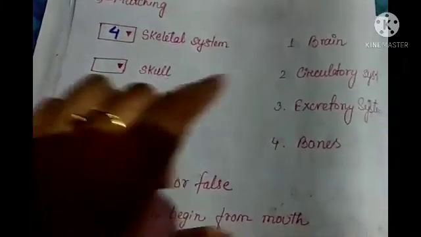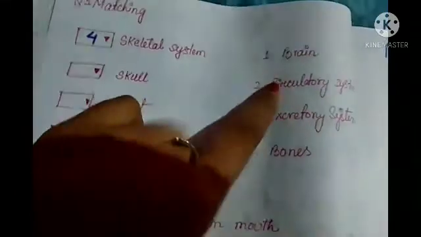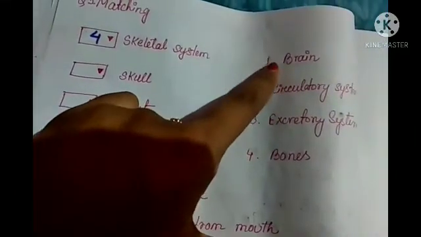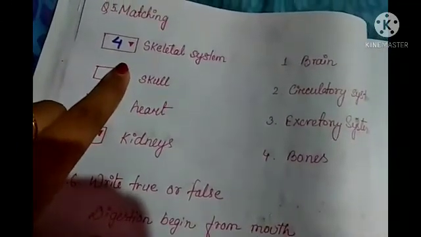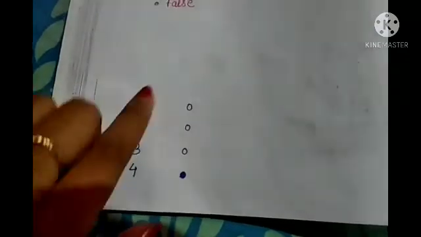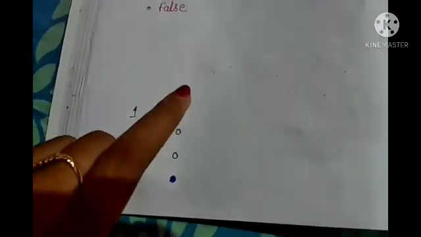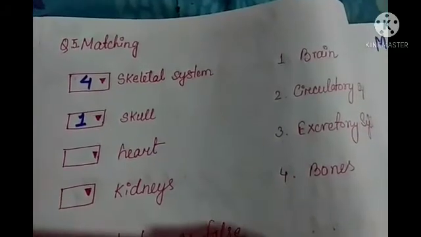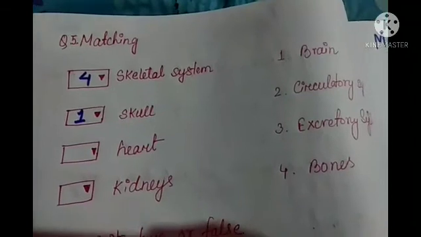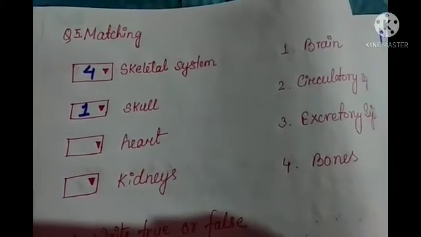Similarly for skull, what do you think the answer will be? For skull, obviously skull is related to our brain, right? So you have to choose from here. Then again from here you have to choose, for now it will be number 1, so you have to choose 1 over here. Once you have chosen 1, it will show 1, as you can see. Okay, so in this way only you have to choose. Next one is your heart. Then again you have to choose that arrow mark.